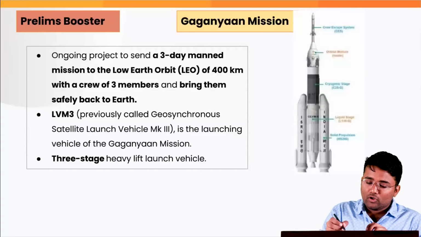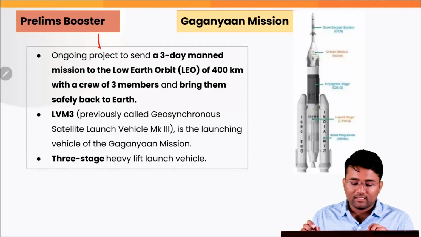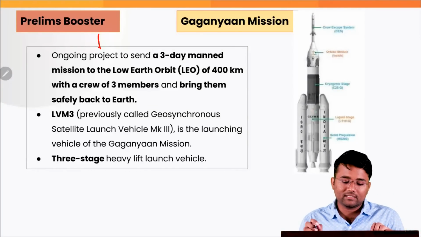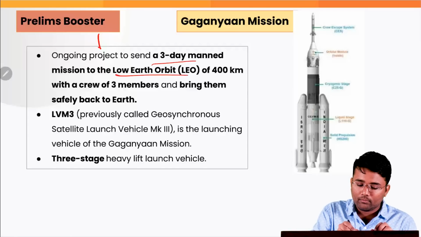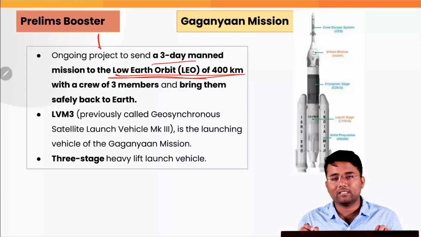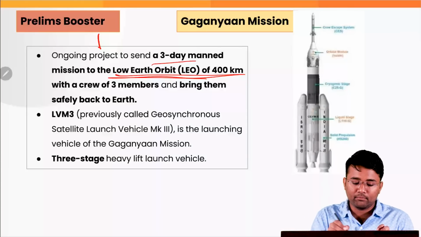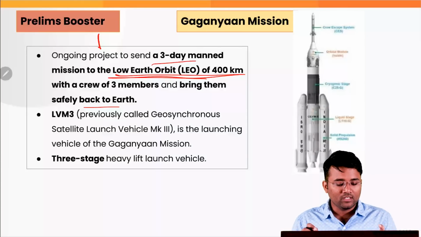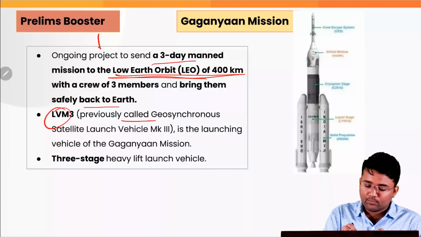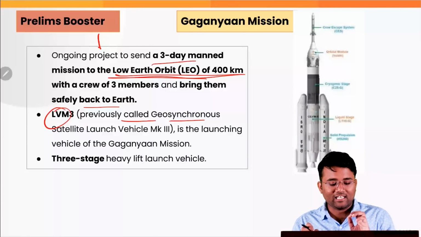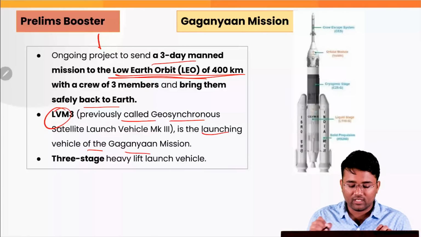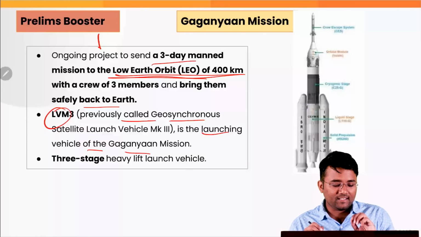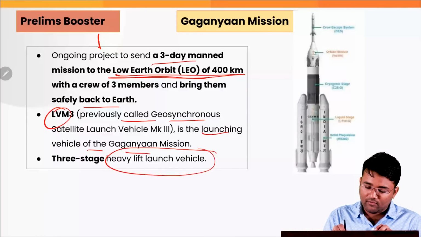launched. If you talk about the prelims boosters from this, the Gaganyaan mission is an ongoing project to send a 3-day manned mission to a low Earth orbit of 400 kilometers with a crew of 3 members and bring them safely back to the Earth. LMV-3, previously called Geosynchronous Satellite Launch Vehicle Mark III or GSLV Mark III, is the launch vehicle of the Gaganyaan mission, and it is a 3-stage heavy lift launch vehicle.